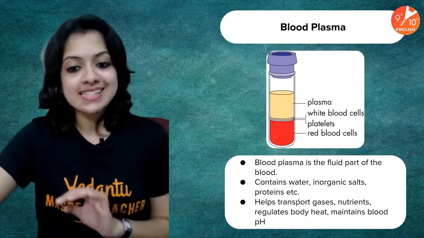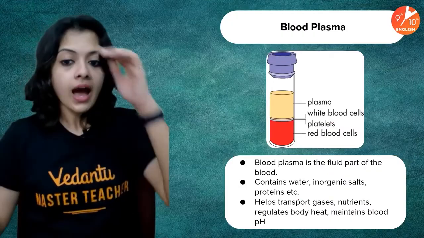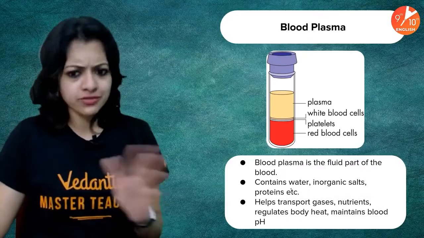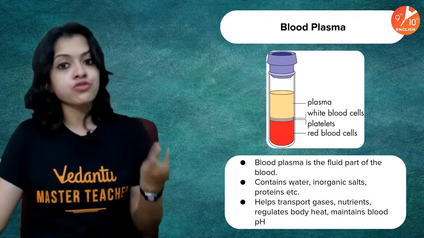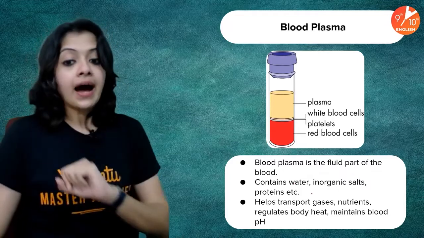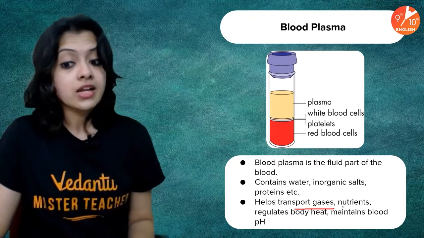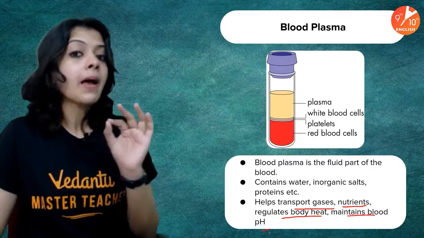Okay, so let's get started with blood plasma. As I told you, it's the fluid part of the blood. It contains water, inorganic salts, and proteins, and a lot of them. Proteins like albumin, globulin, fibrinogen, and others, which perform their respective functions. Plasma, what does it do? It helps transport gases, it transports nutrients, regulates body heat, and maintains the blood pH.